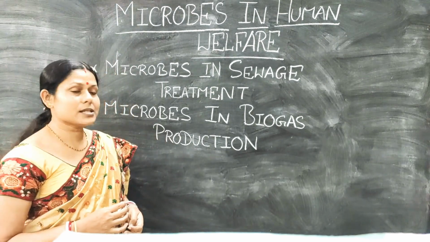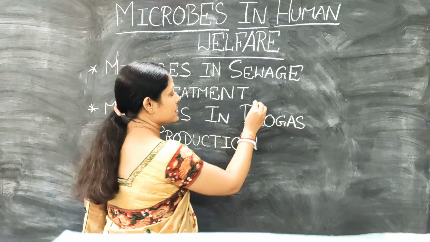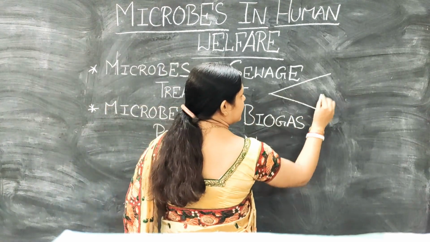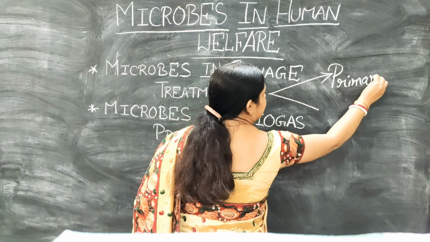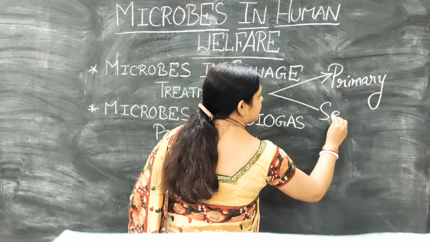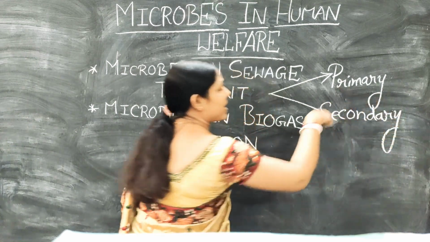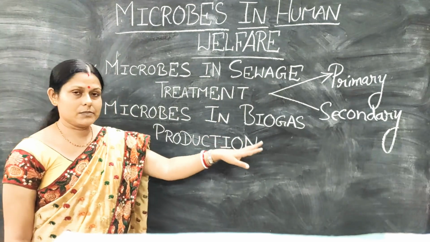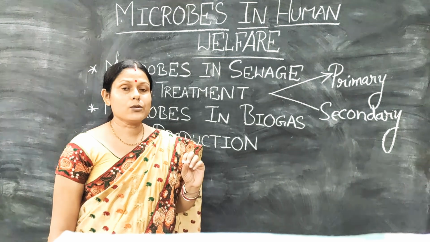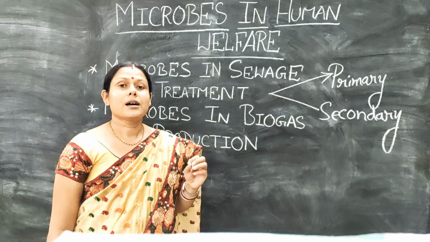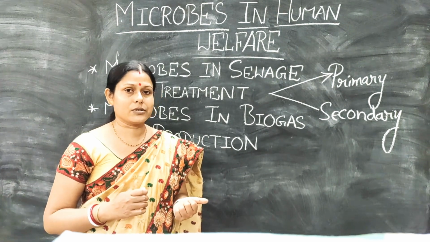Now, for microbes in sewage treatment, we categorize the treatment into two steps. One is called the primary treatment, and another is called the secondary treatment. What does this mean? At first, the water containing the sewage is allowed to pass through a tank where it undergoes the processes of sedimentation and filtration.